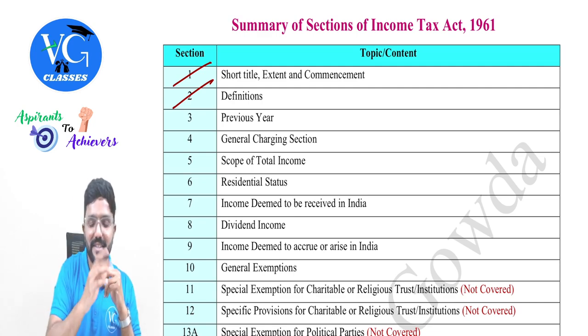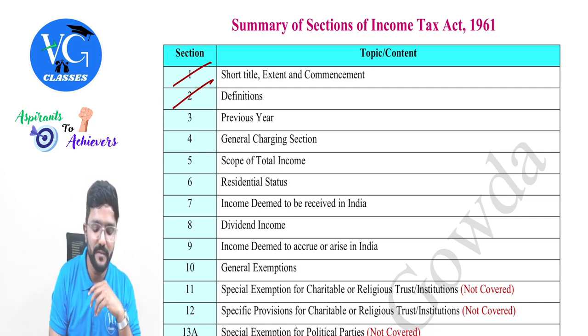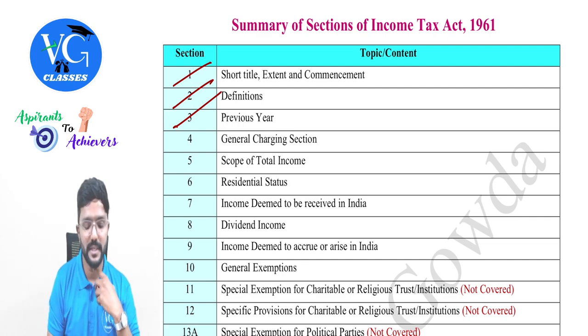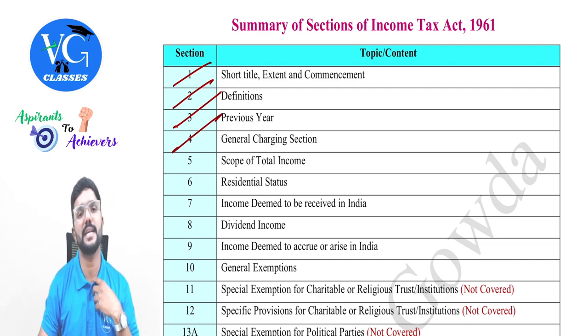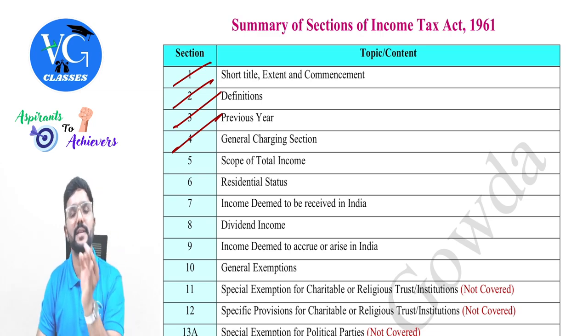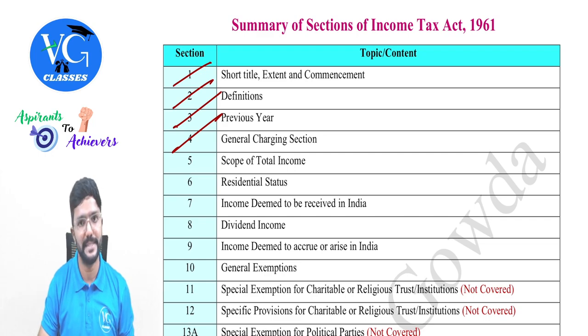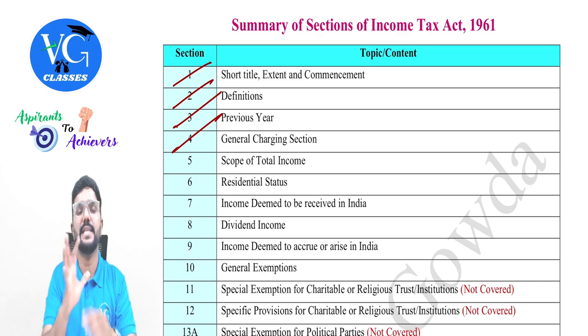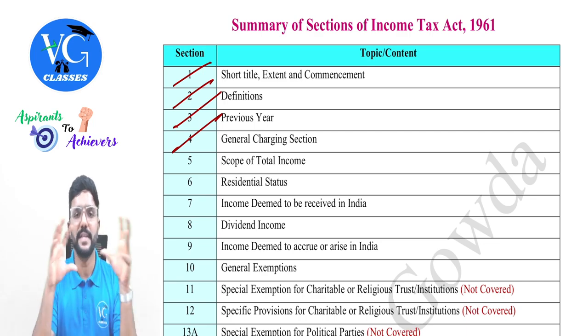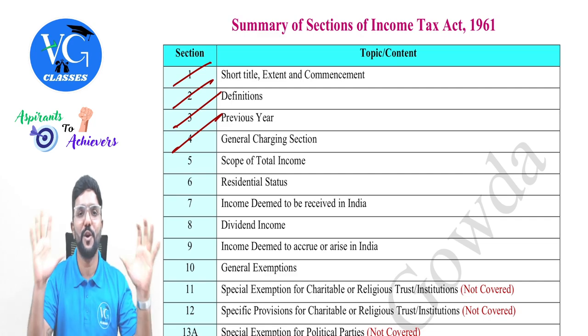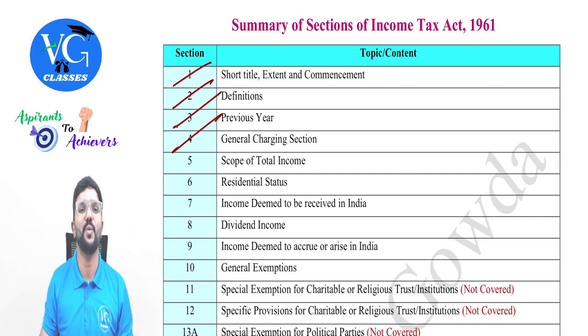Then section 3, which talks about the previous year, which we learned in this chapter. Then section 4, which talks about the general charging section. That is, the total income of a person earned during the previous year will be taxable in the assessment year, guys. Then we should also learn the specific charging sections, which I will cover in the respective heads, guys. So as of now, we have covered 4 sections, along with some basic concepts. So this is all about the revision of chapter 1, people.